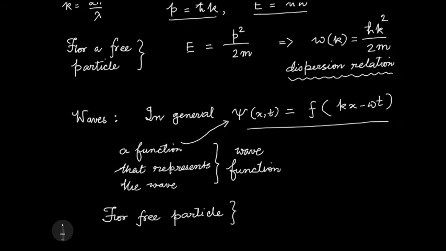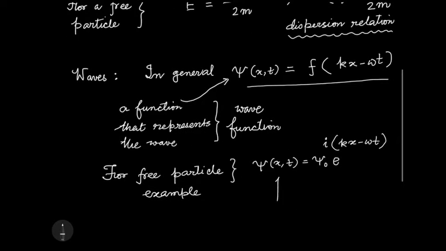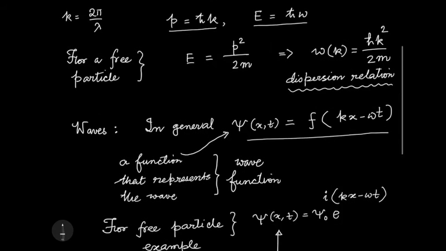But for a massive free particle, like electrons, one example of a wave we saw, and we realized that psi is a complex quantity.